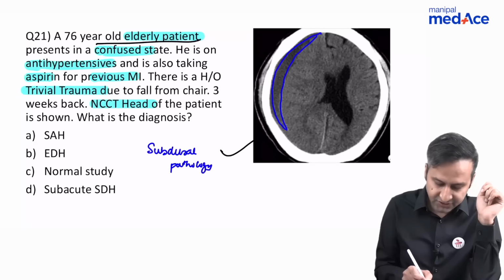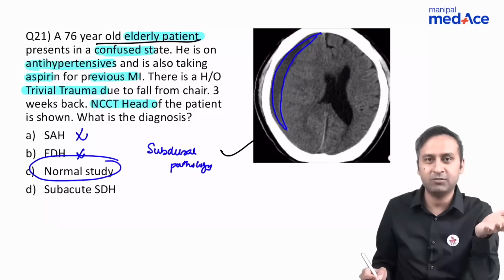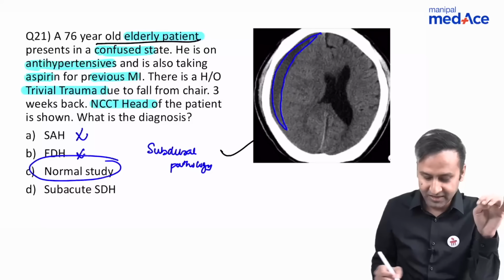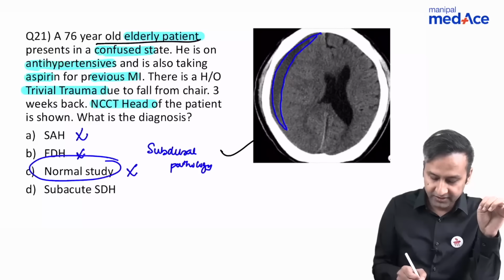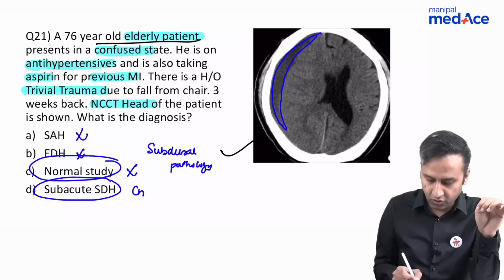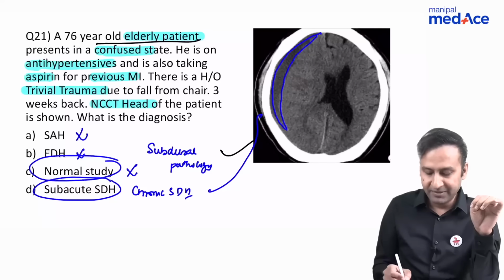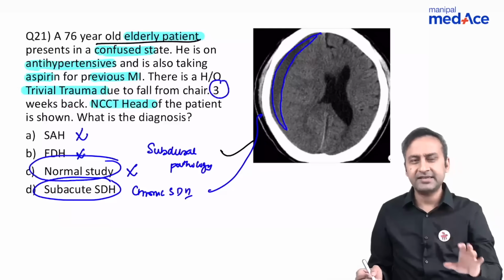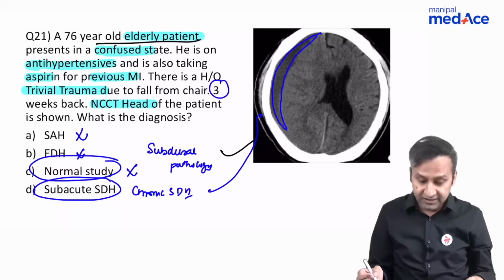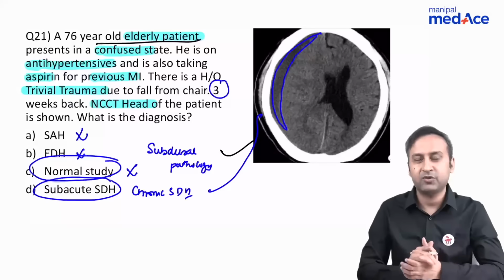So it's not SAH, we looked at SAH, we looked at EDH, and this is definitely not a normal study. Had it been a normal study, the examiner would have never asked you this question. Now, it can be either subacute SDH or chronic SDH, because chronic SDH also is going to look like this fluid. It will depend upon the chronicity of the disease. In this case, the examiner gave you a history of 3 weeks as the time duration for the injury.